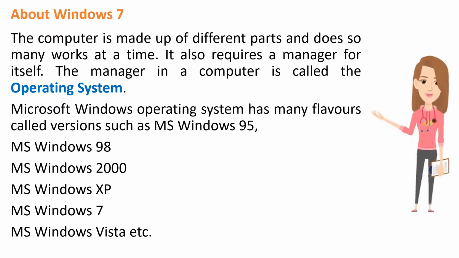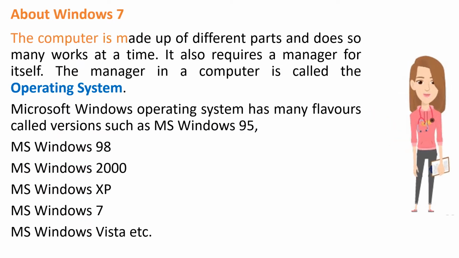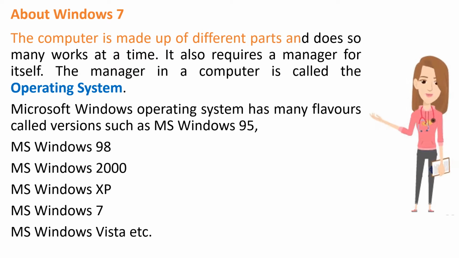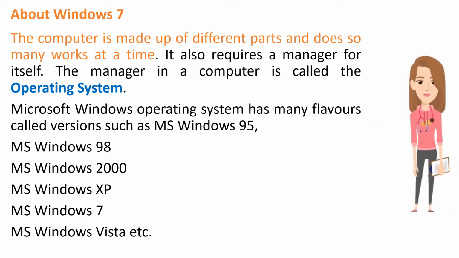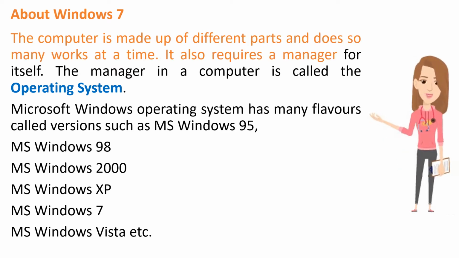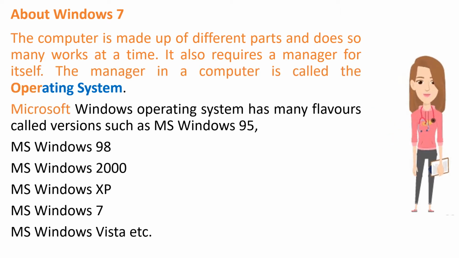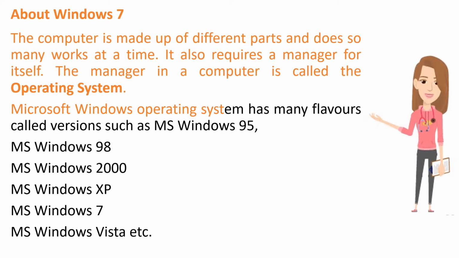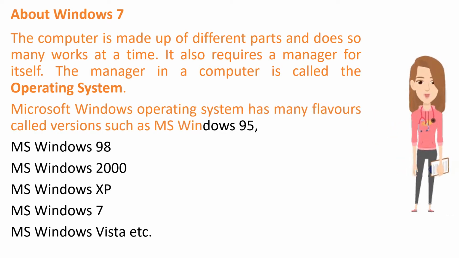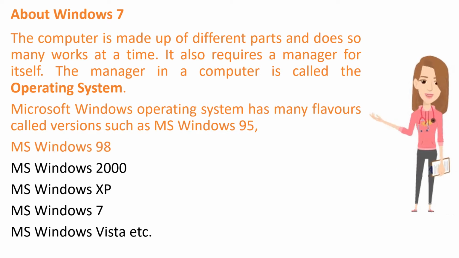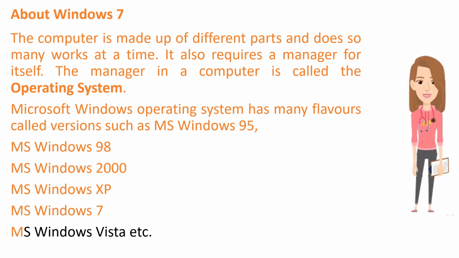About Windows 7. The computer is made up of different parts and does so many works at a time. It also requires a manager for itself. The manager in a computer is called the operating system. Microsoft Windows operating system has many flavors called versions such as MS Windows 95, MS Windows 98, MS Windows 2000, MS Windows XP, MS Windows 7, MS Windows Vista, etc.